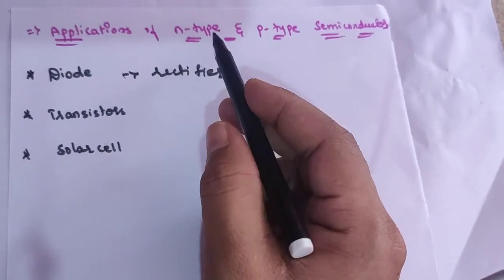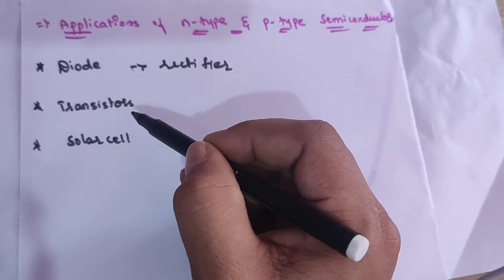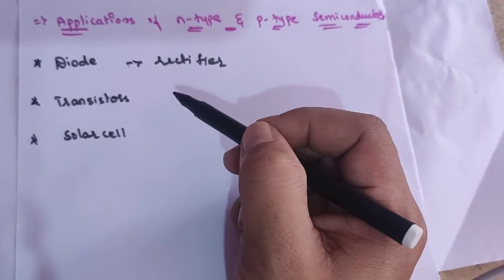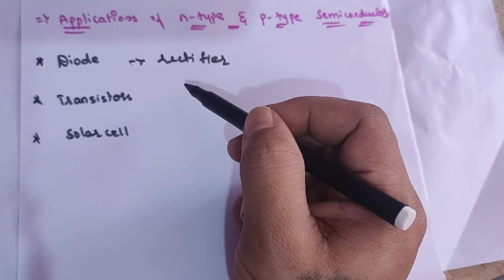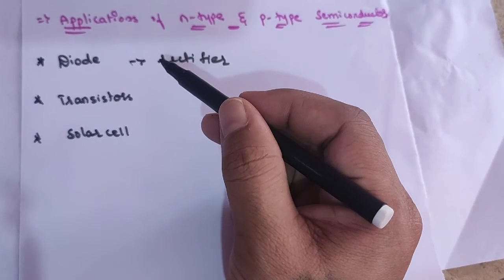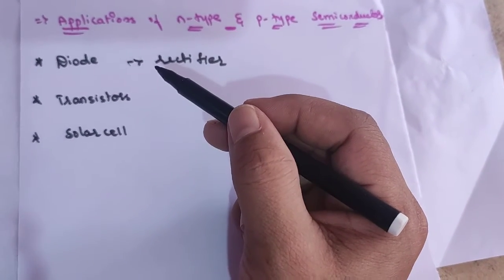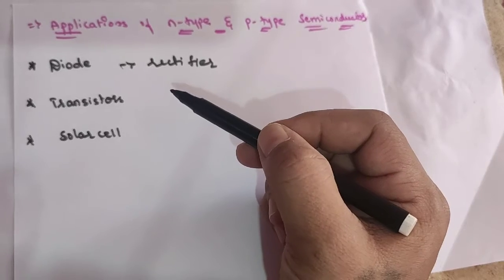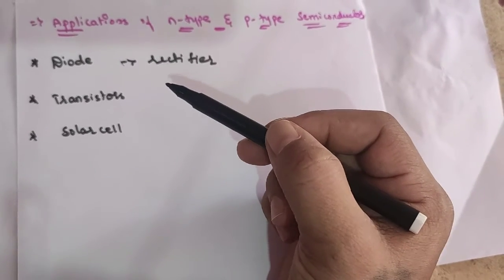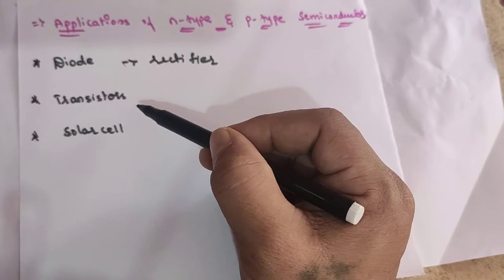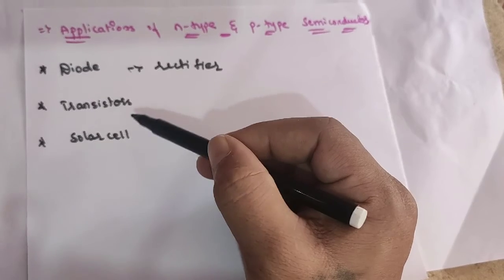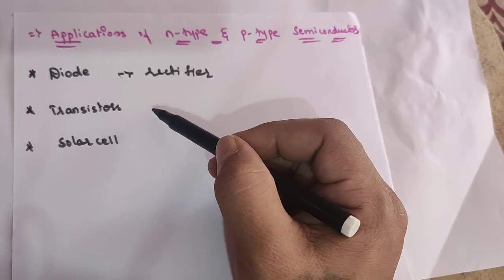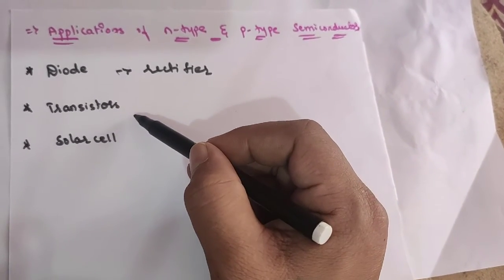Then these type of semiconductors are also used in transistors or sandwich semiconductors, where a layer of one type of semiconductor is sandwiched between two layers of the other type of semiconductor, so that is called a transistor. At the same time, NPN transistor and PNP transistor, I think you might have heard about that.